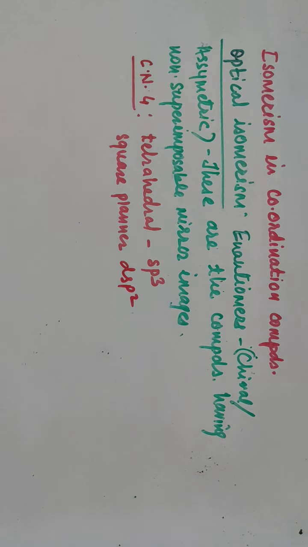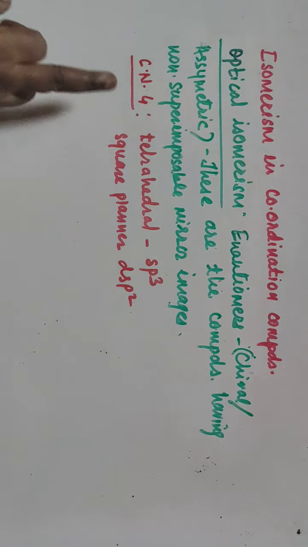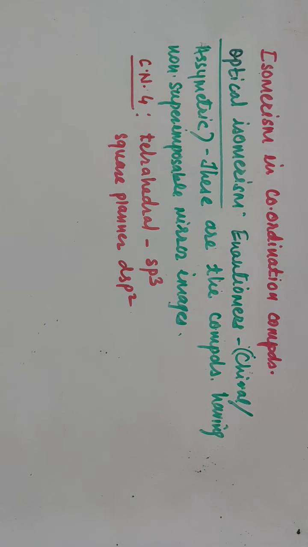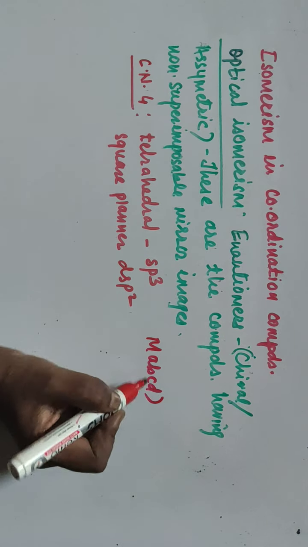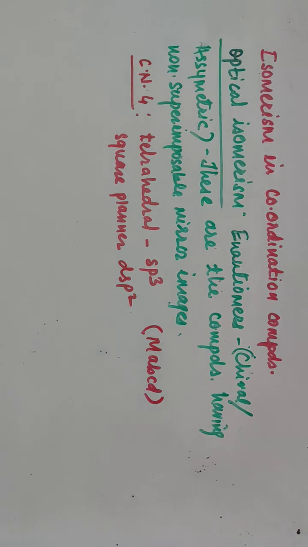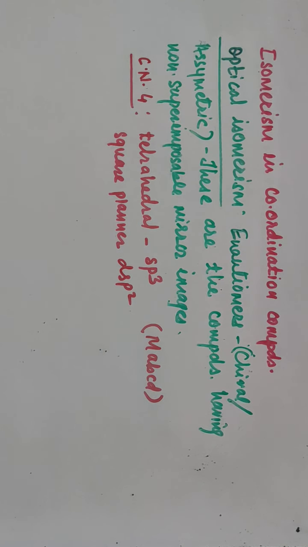In case of coordination number 4, these complexes do not show optical isomerism. Why? Because in tetrahedral geometry, if the complex is of M ABCD type, that means all four ligands are different, these are asymmetrical or chiral, but they are labile in nature, that means unstable, and that's why they do not show optical isomerism.